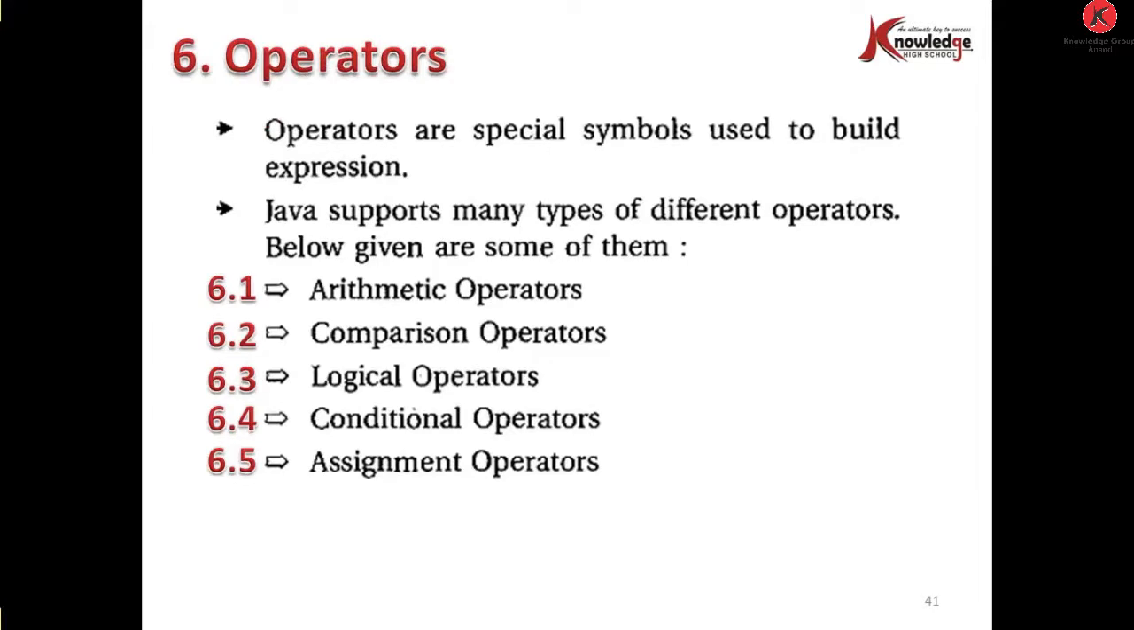Operators. Operators are special symbols used to build expressions. Java supports many different types of operators. Given below are some of them: first, arithmetic operators, comparison operators, logical operators, conditional operators, and assignment operators.